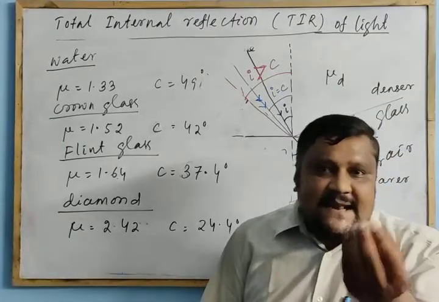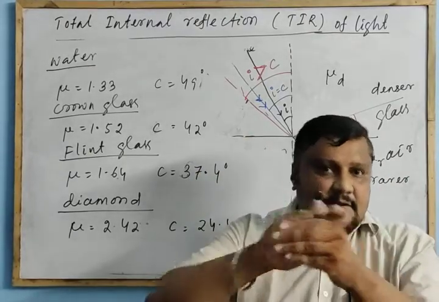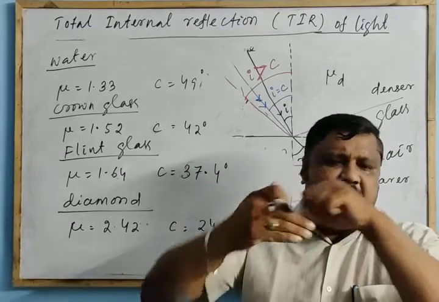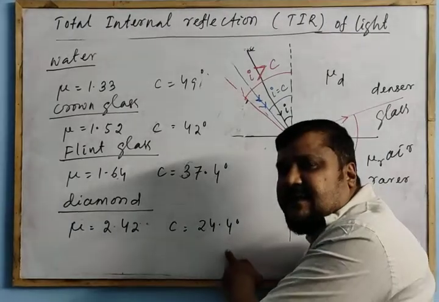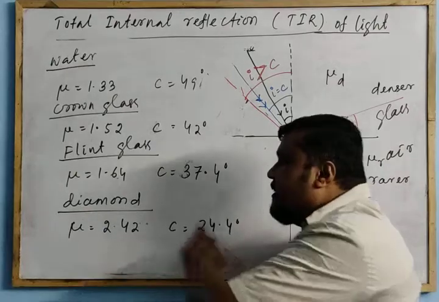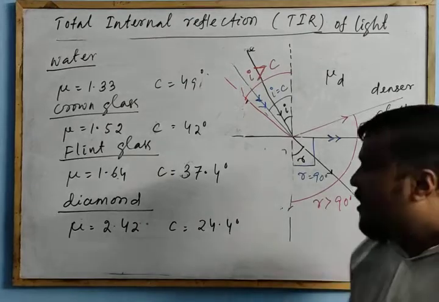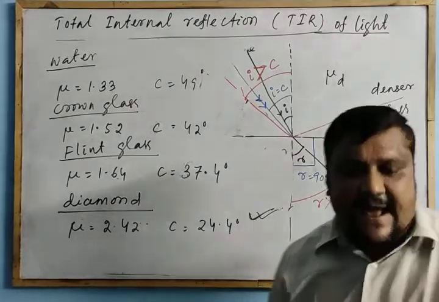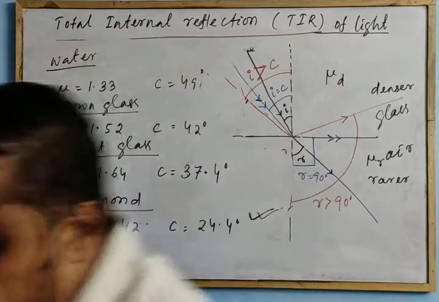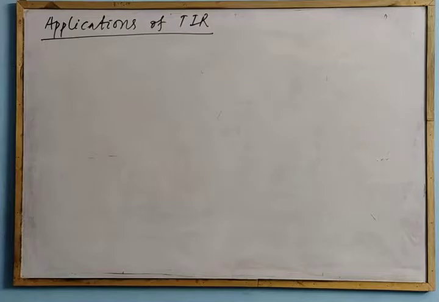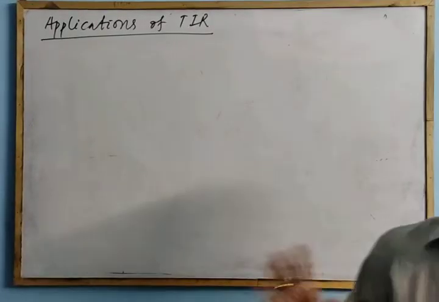If a ray enters into diamond, and the diamond is so designed, there are a number of faces on the diamond, that the angle of incidence is greater than this very small critical angle of 24.4 degrees, then the ray will be reflected back into the diamond medium. It will not come out of the diamond medium. So this is the reason why the diamond sparkles. Now we will discuss the applications of TIR.